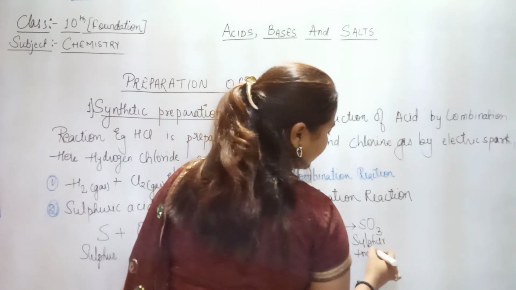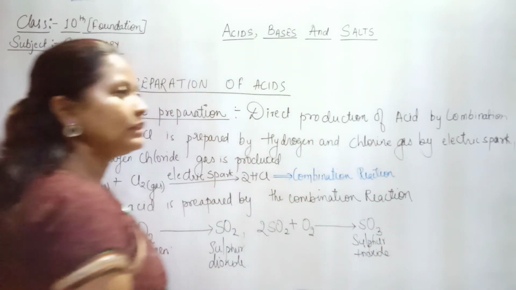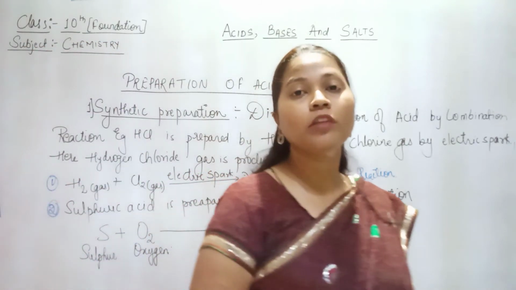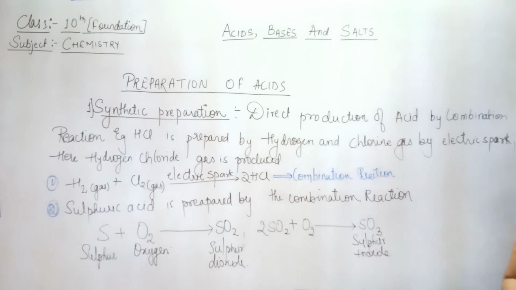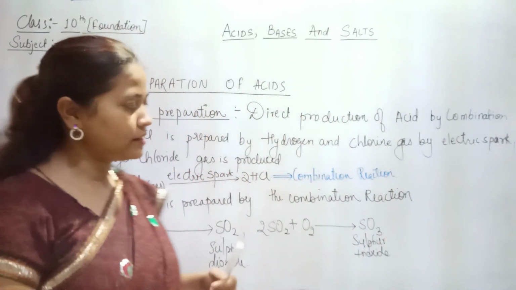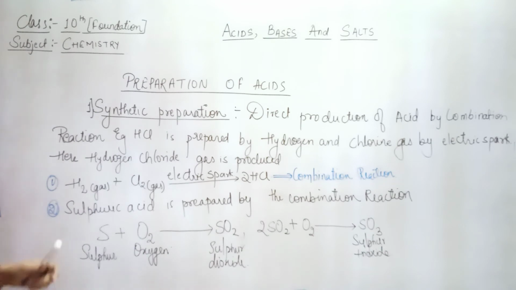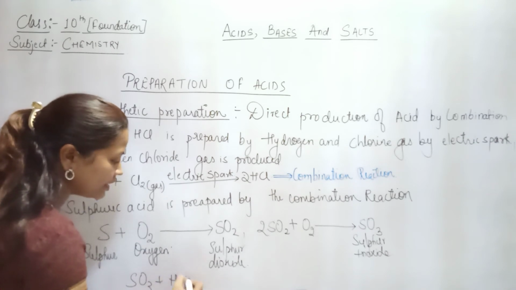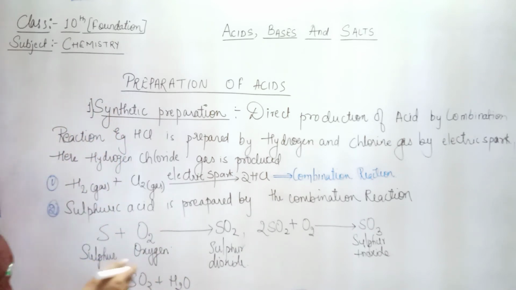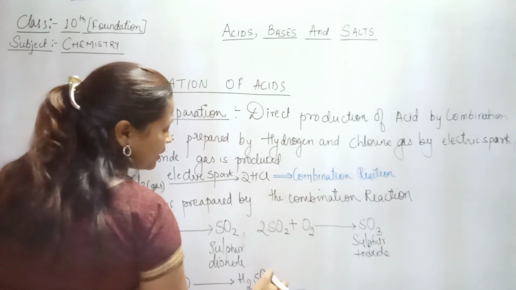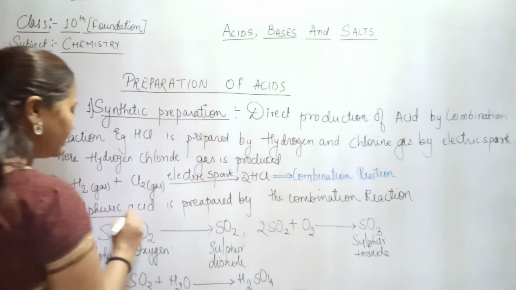Now this sulfur trioxide, in the very next chapter you will be studying that the oxides of non-metals are acidic. Why are they acidic? Because these oxides, when added to water, get converted to acids. See the example over here itself: this SO3, when it reacts with water, directly gives the very important compound H2SO4, that is your sulfuric acid.